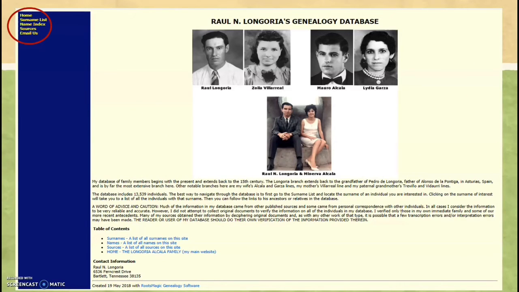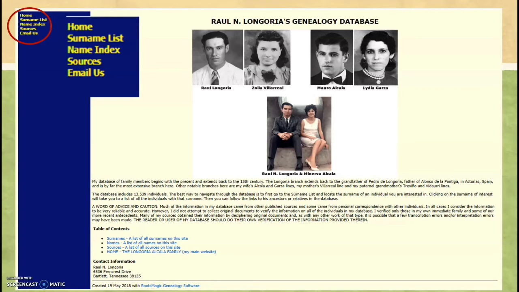You just go to the top left, and it's the same as what we've seen. You have a surname list, a name index. What's great about it, he does have sources. And it's very, very detailed. You really need those sources. So that's very important to always document and say where you got this information. And he does that. And this is a huge database because it has over 13,000 names in here.